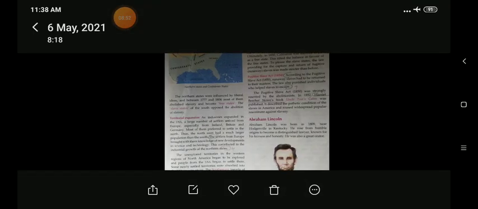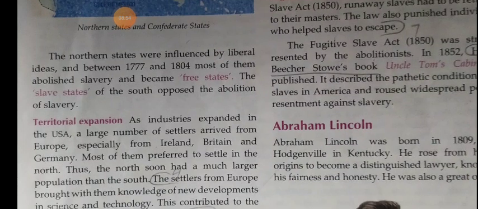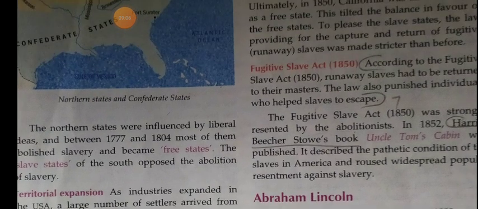Next, the northern states were influenced by liberal ideas, and between 1777 and 1804 most of them abolished slavery and became free states. The slave states of the South opposed the abolition of slavery.